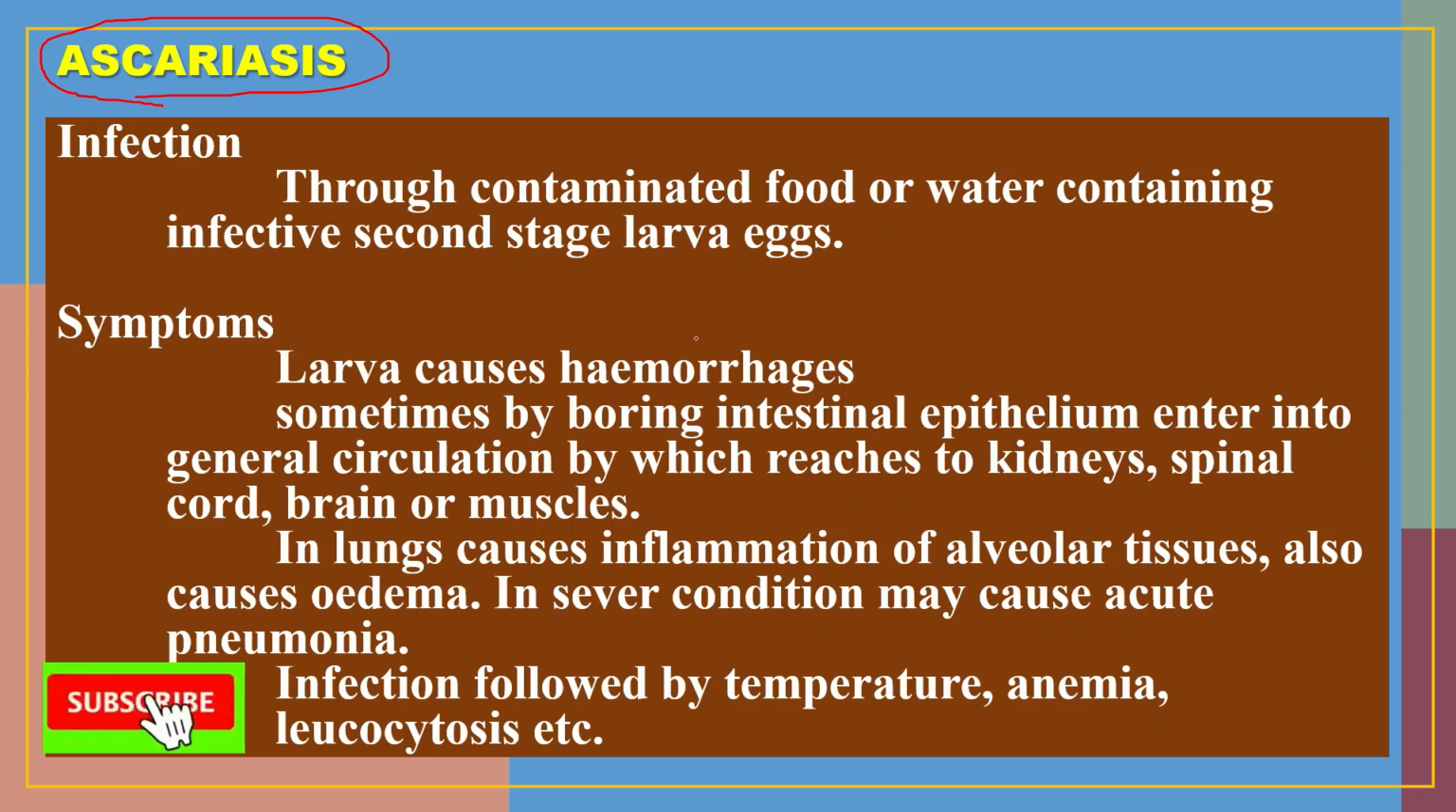Anyone can get the infection when he or she consumes contaminated food or drinks contaminated water. Suppose in that contaminated water or food there are the infective second stage larva eggs of this Ascaris, then that particular person gets the disease called ascariasis.